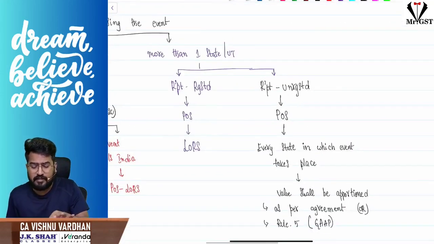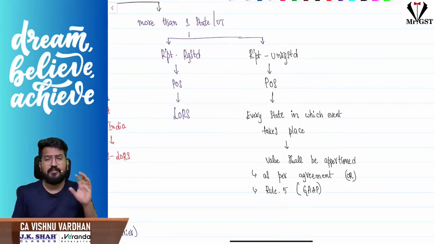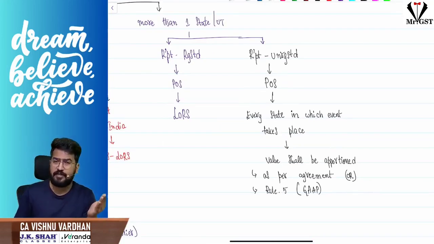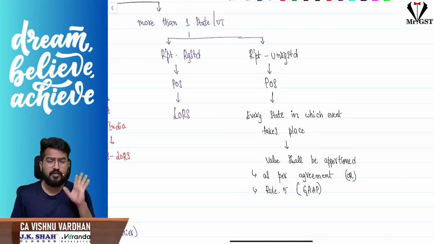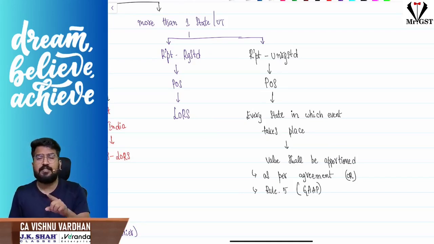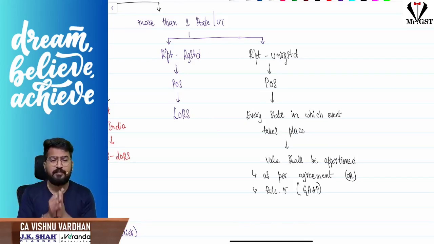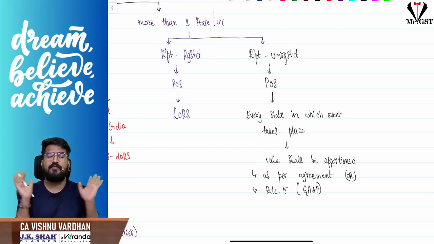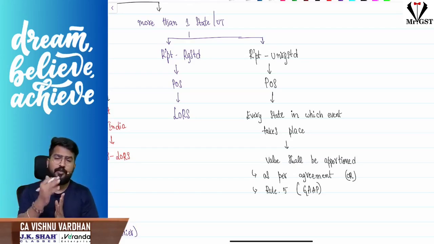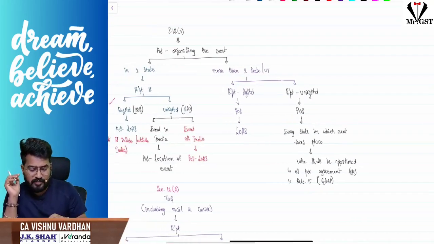But if the event is happening in more than one state, and the recipient is registered, then again same story, the location of the recipient. If the recipient is unregistered, then each state where the event is happening will be taken as the place of supply, and we will apportion the value as per the agreement. If the agreement is not there, then we will apportion it as per Rule 5. Rule 5 says do whatever you want but follow GAAP. Okay, so that is section 12 subsection 7.